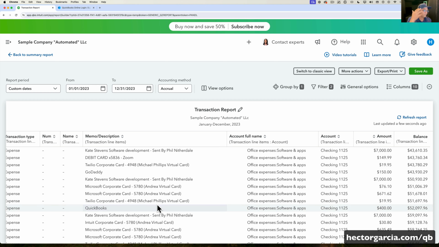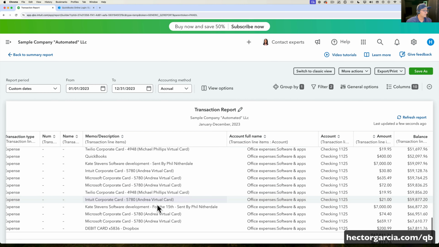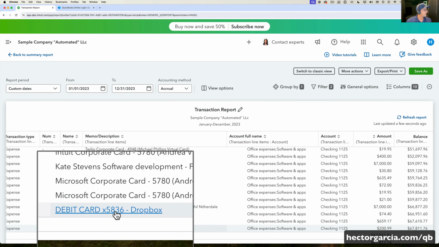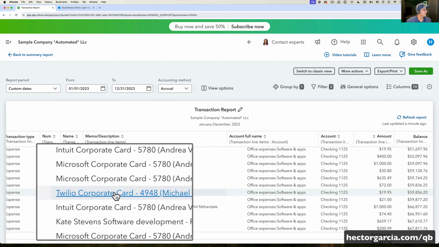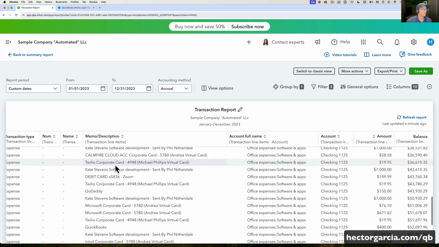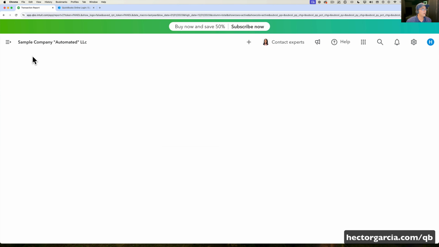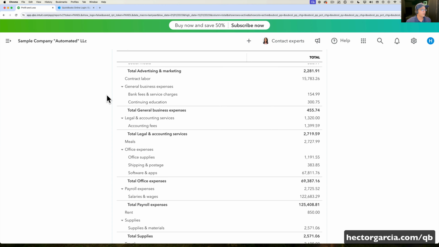Yes, you have to think about it. You have to understand what the company is, what the industry is. The nature of the transactions is not 100% cut and dry like that. But for the most part, we got Microsoft, Dropbox, Twilio, Intuit. Okay, all those things are truly software. So it did pretty well in that category.